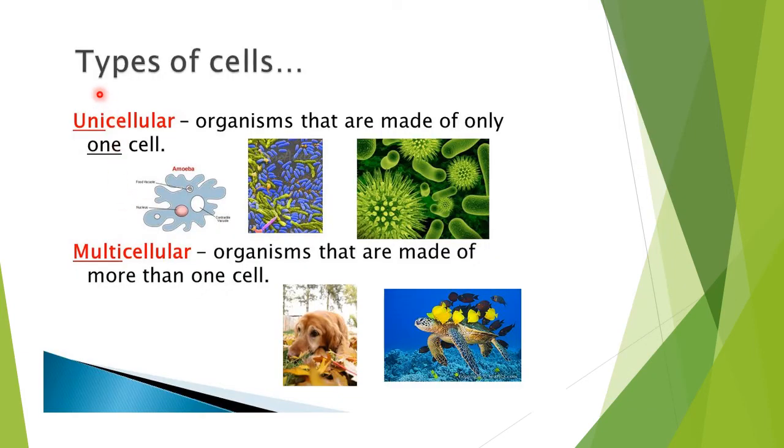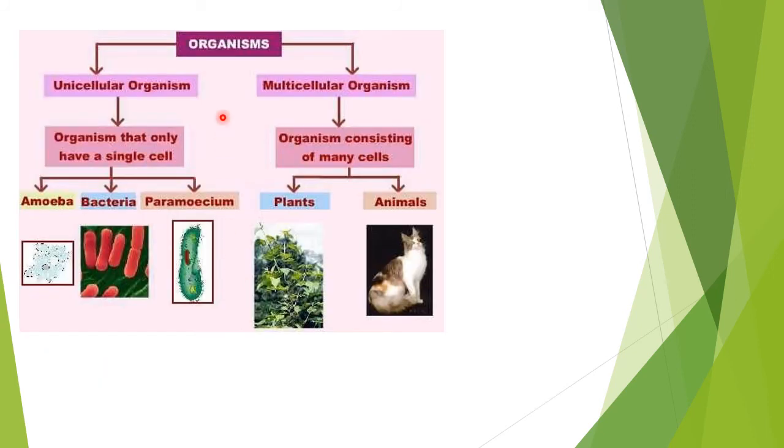Once again, let us move on to the types of cells, unicellular and multicellular. That is a quick revision. Organisms that are made up of only one cell are called unicellular. Organisms that are made up of more than one cell are called multicellular. You can see this diagram. This flow chart would help you to understand and remember the things.